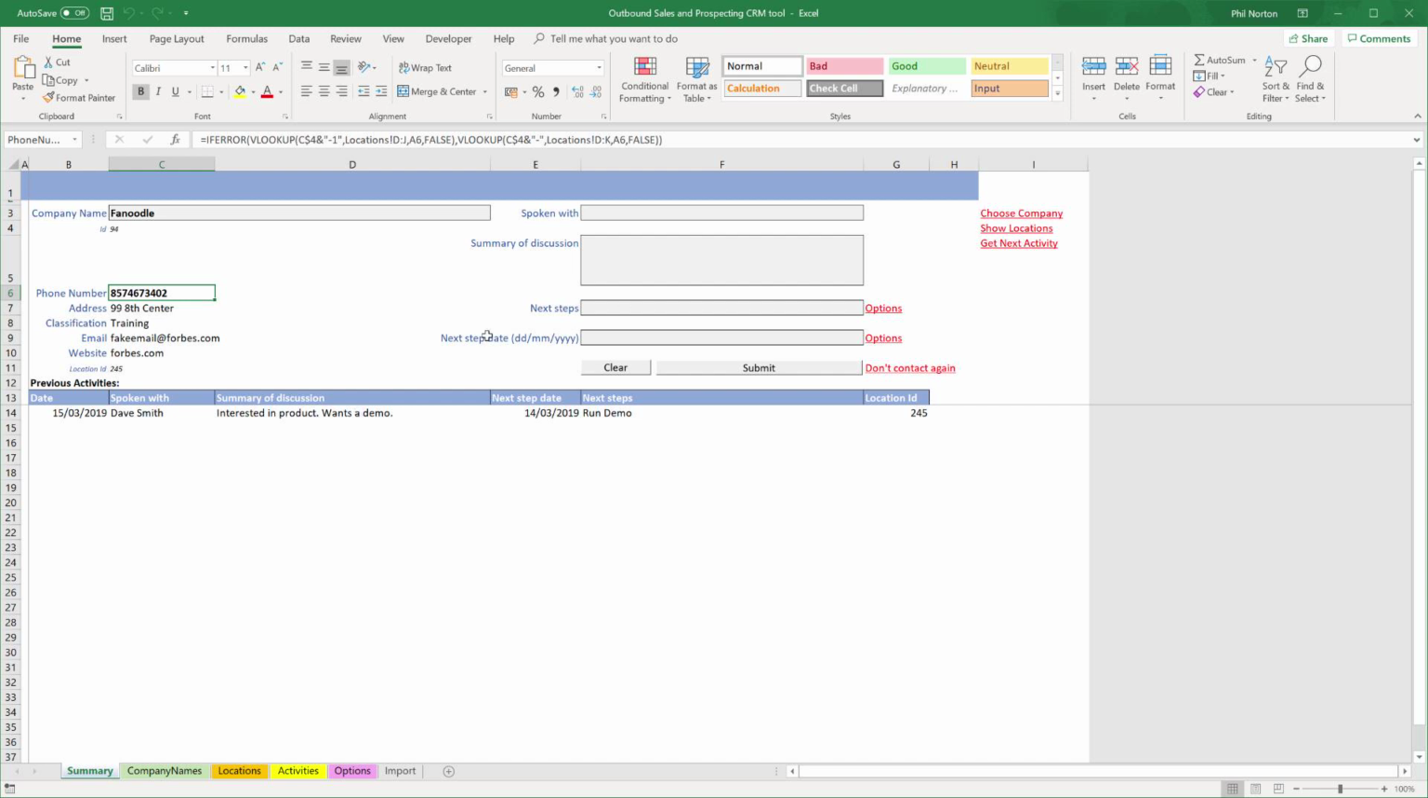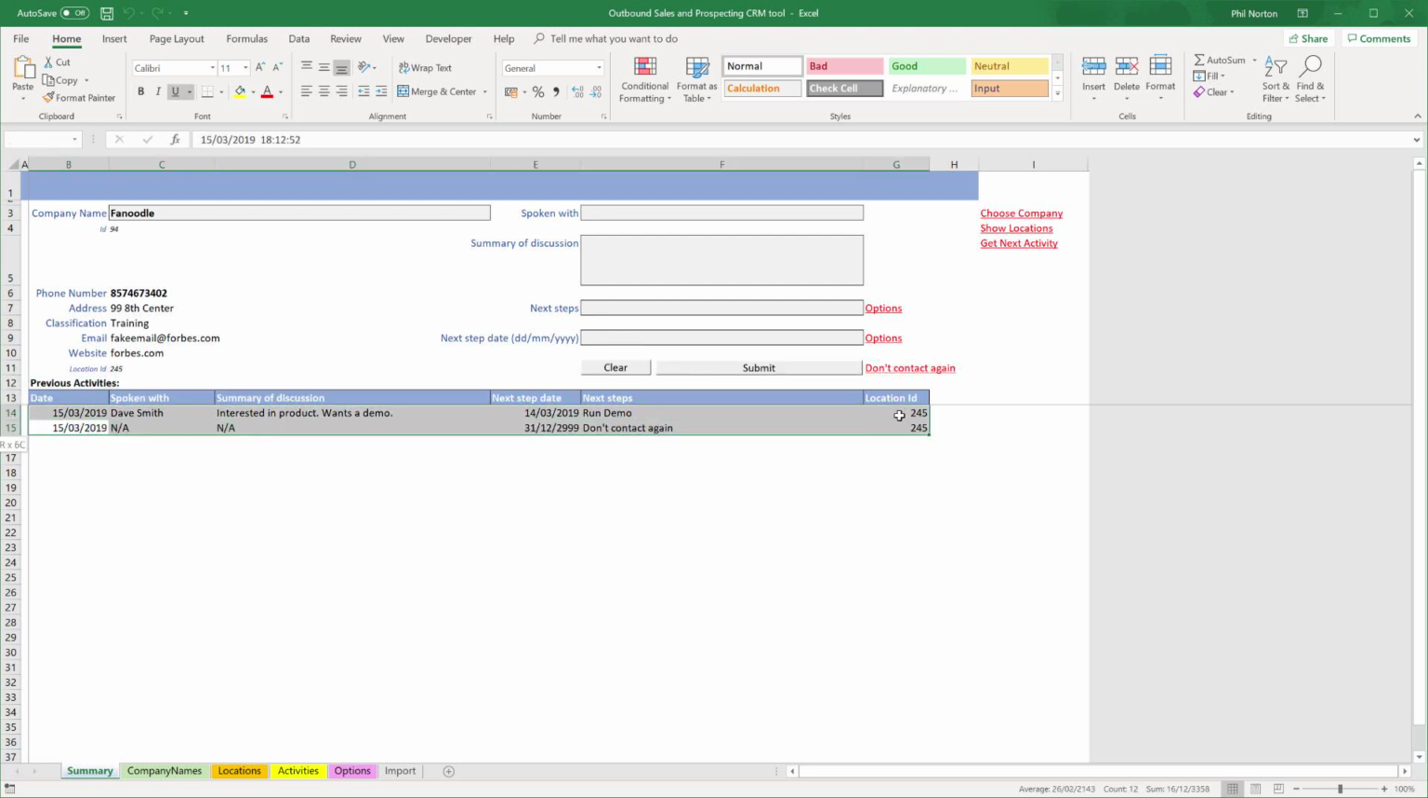If I then was to call back and they said, no, absolutely not, I'm not buying this, I'm not interested, don't contact me again, you can click this button here, which says don't contact again. All it's doing is pre-populating the fact that you had that contact and that they didn't want to be contacted again. And so that's given us a next step date in, I think, about 900 years' time. So fingers crossed you won't be using this tool in 900 years' time.